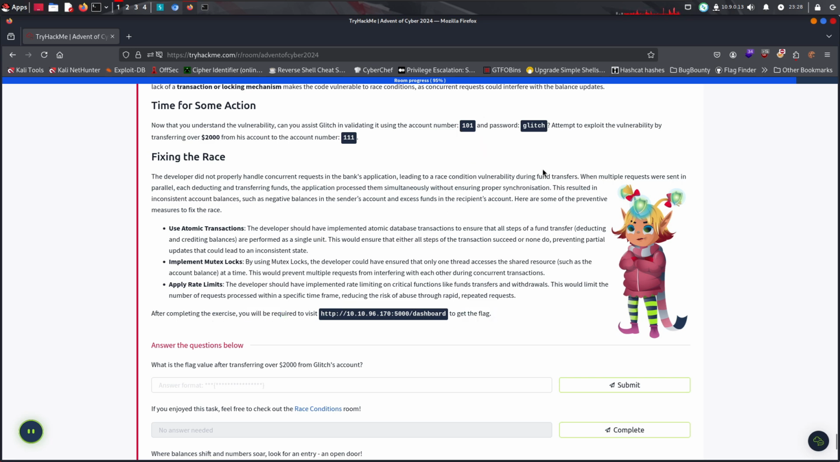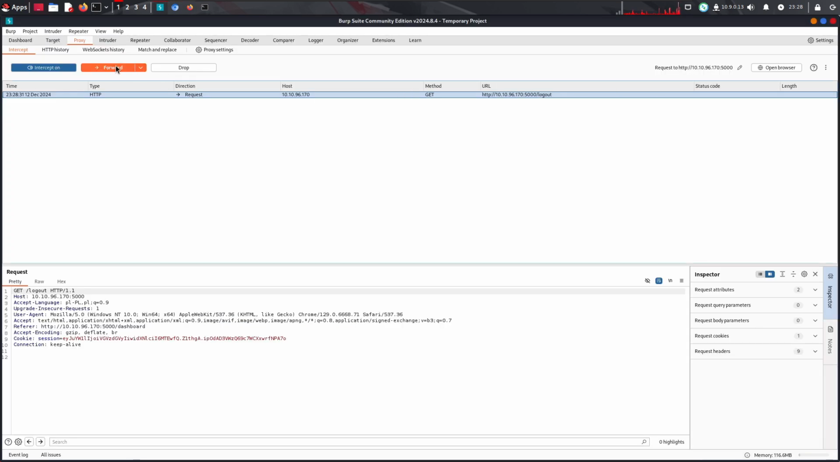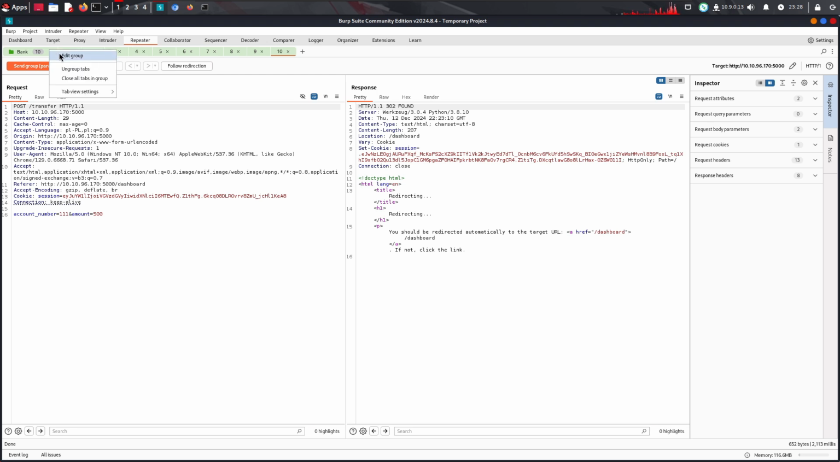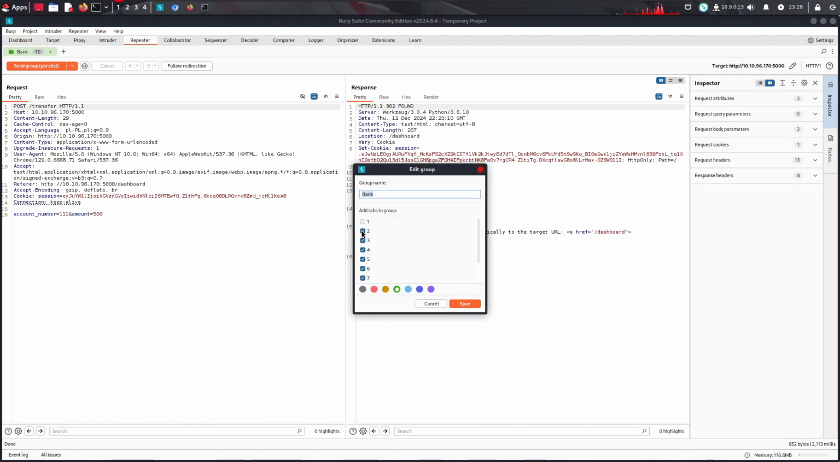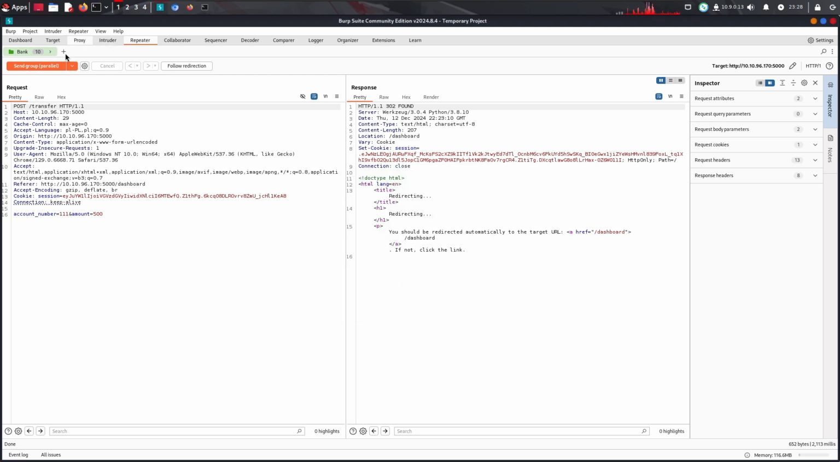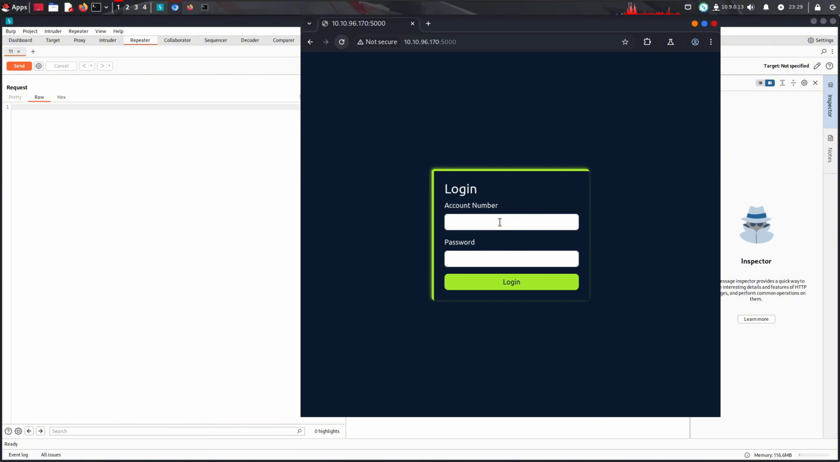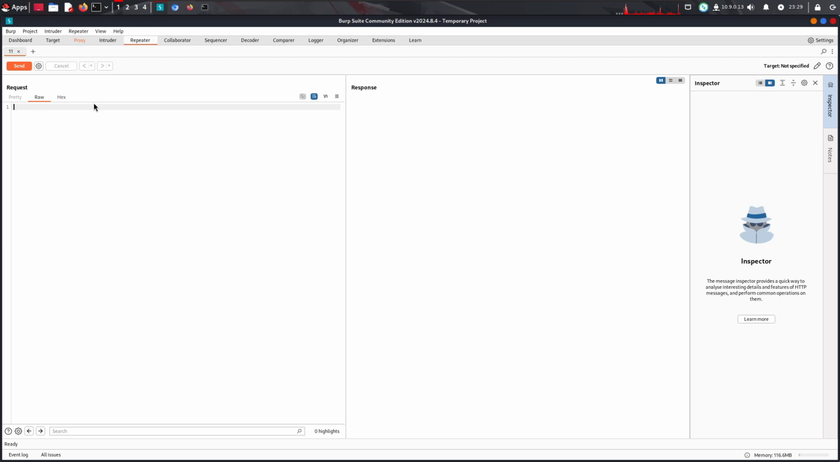Alright, so we need to log out of this. You can also go to Repeater and, can I just edit the group and maybe just dismantle it or something? Close it off, yes. Now we have tab number 11 because it's like this. And yeah, we're gonna log in with 101 and glitch as the password.